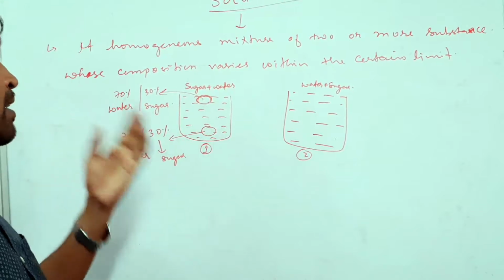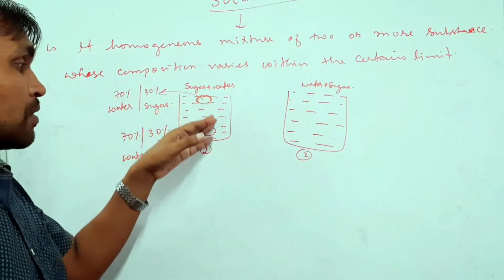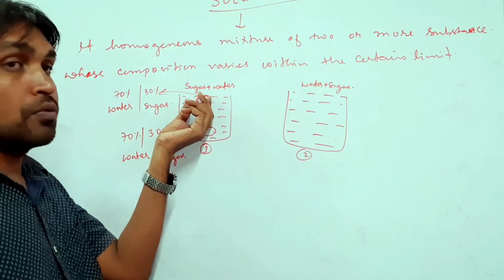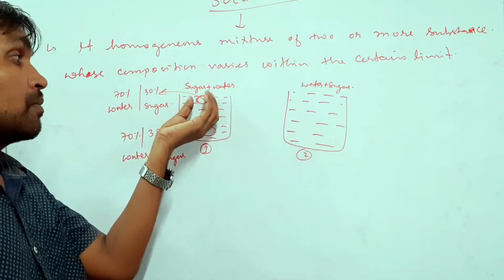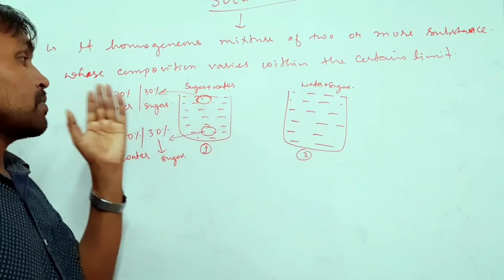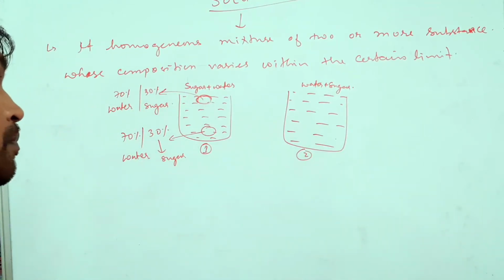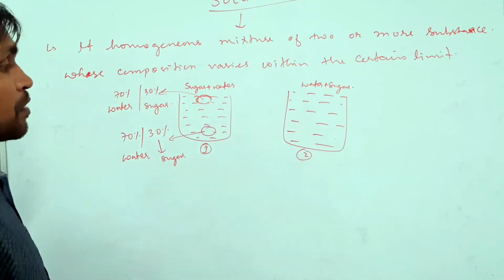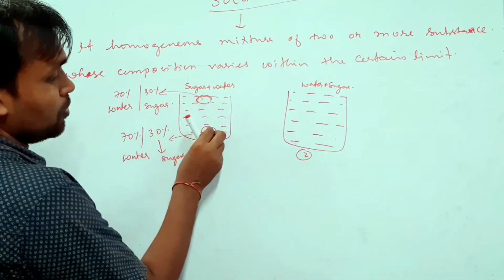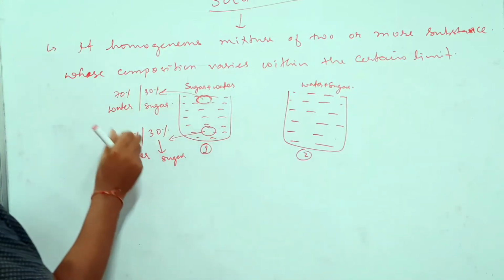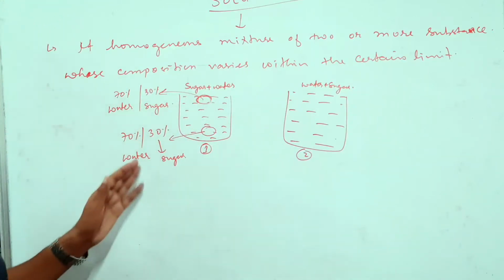So we can conclude that this solution is a homogeneous mixture. Why? Because the composition of this solution is the same everywhere. We took samples from different portions and found 70% water and 30% sugar, and from the bottom the composition is still the same, 70:30.